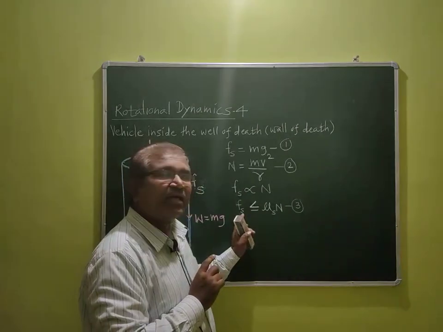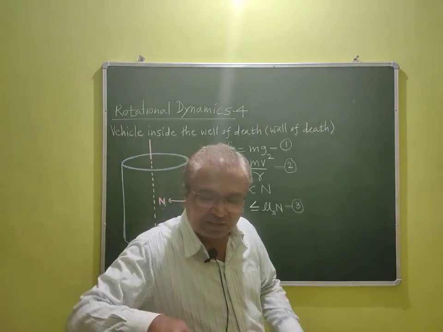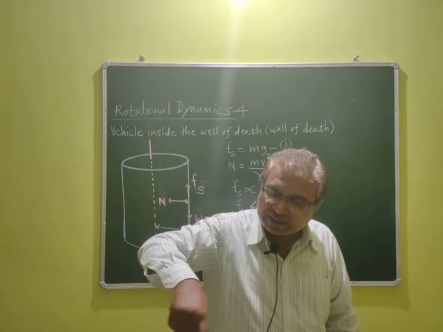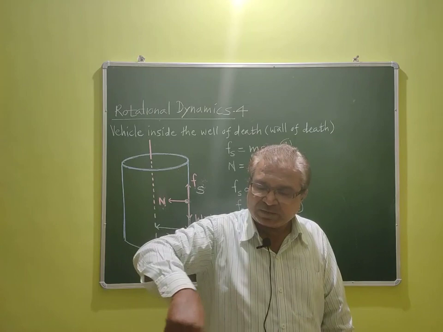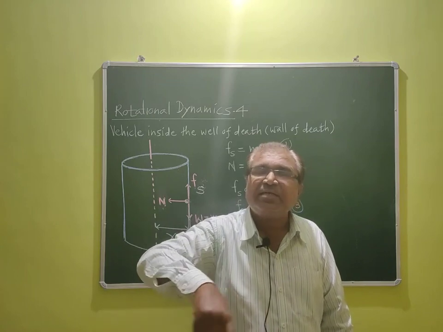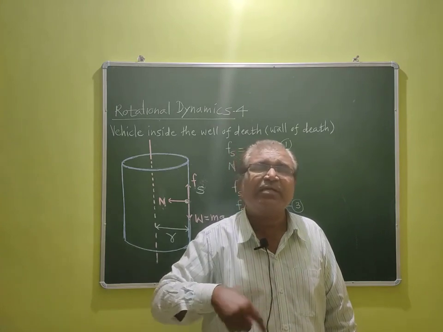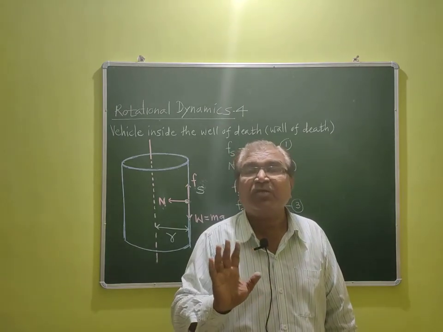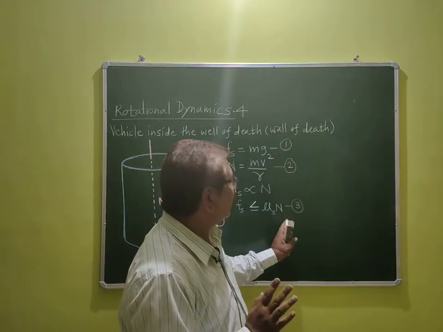If Fs is larger, then friction is large, and if friction is large, the vehicle is not running satisfactorily inside the wall of the cylinder, in a horizontal circular path. Okay, so we got these 3 equations.